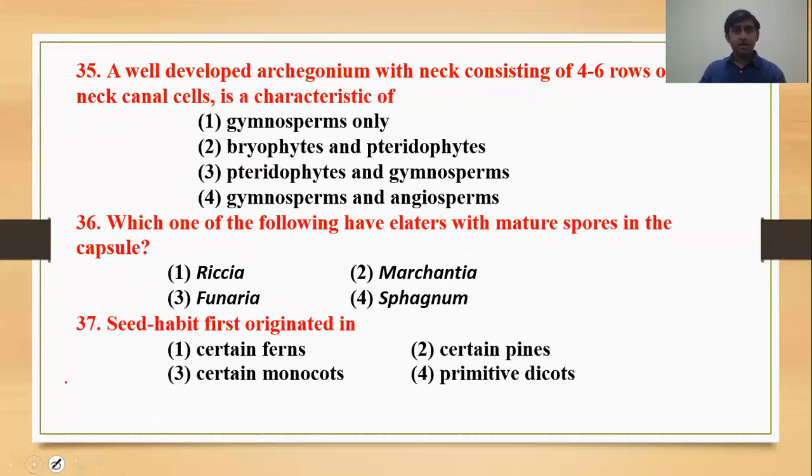Then next question, question number 35. A well-developed archegonium with a neck consisting of 4 to 6 rows of neck canal cells. It is a characteristic of which plant? There is a ventral canal cell present in the archegonium of pteridophytes and bryophytes, not in gymnosperms only. So the correct answer will be this, 2.